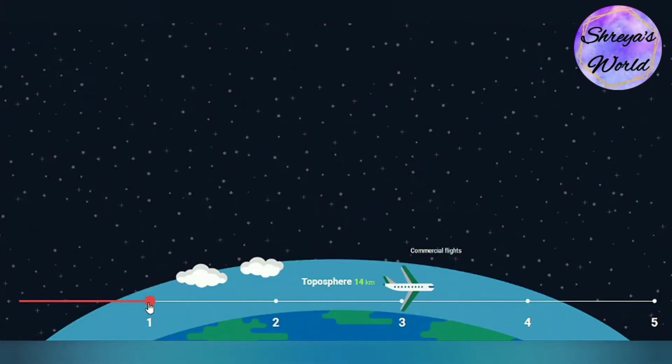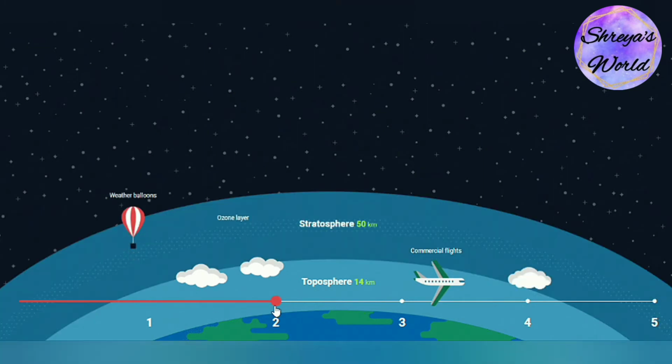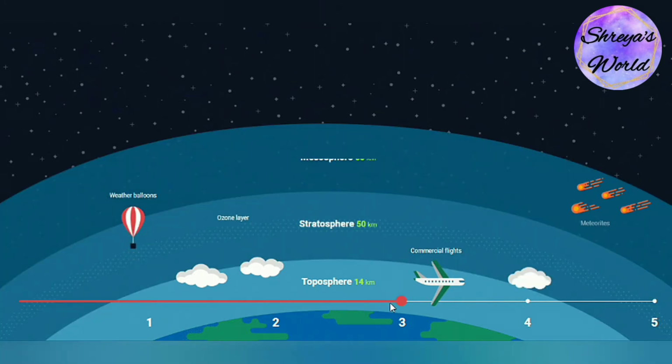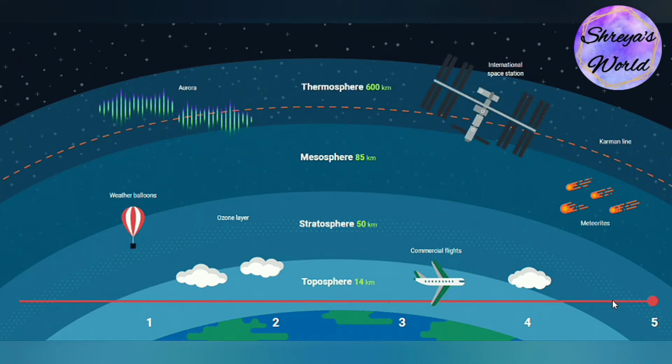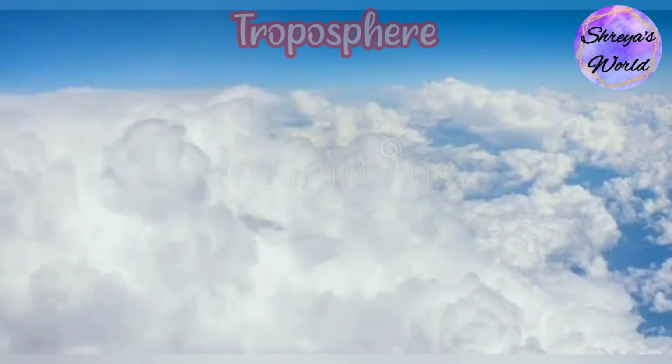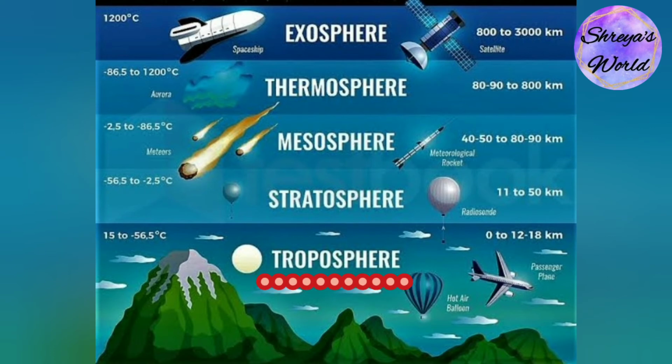The first layer of the atmosphere is the troposphere, followed by the stratosphere, mesosphere, thermosphere and exosphere. The troposphere is the lowest layer and also the most related to life on Earth. Most of the mass, about 75 to 80% of the atmosphere, is in the troposphere. Most types of clouds are found in the troposphere and almost all weather occurs within this layer.